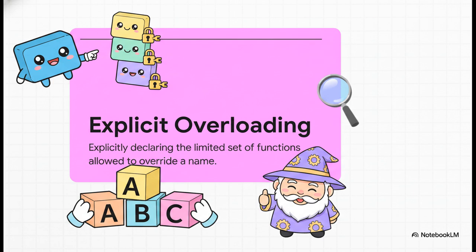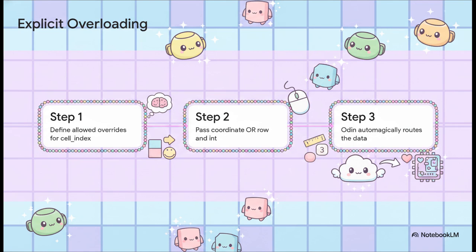Think of it like a bouncer at an exclusive club checking a very strict VIP list. It's totally predictable and heavily controlled. Let's look at how this actually works in the game's logic. In a grid-based tower defense game, you are constantly trying to find specific cells on the board.